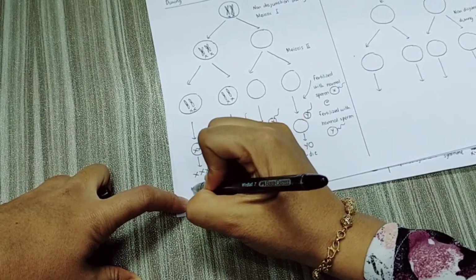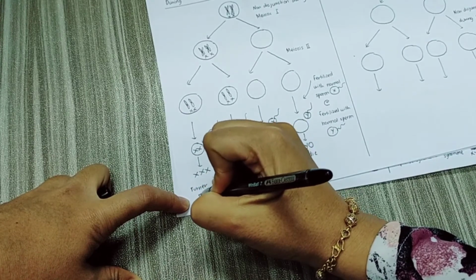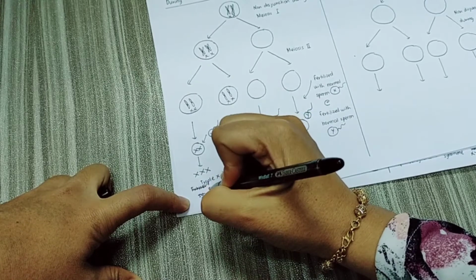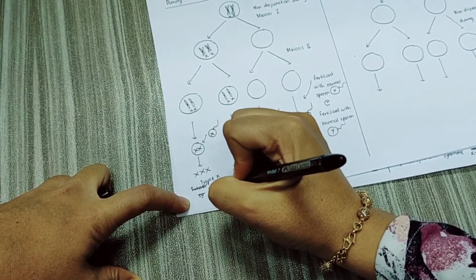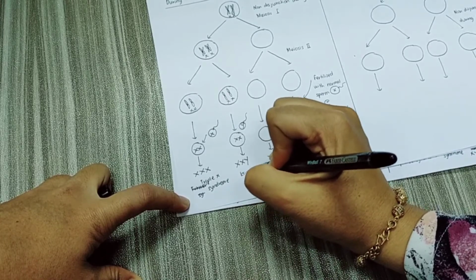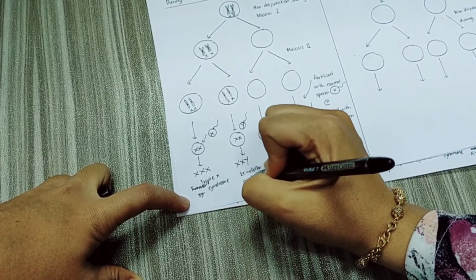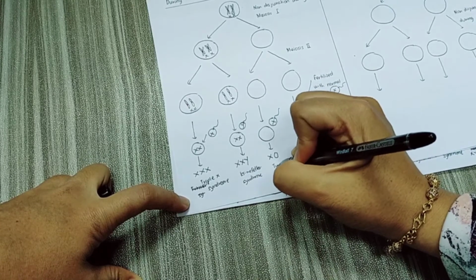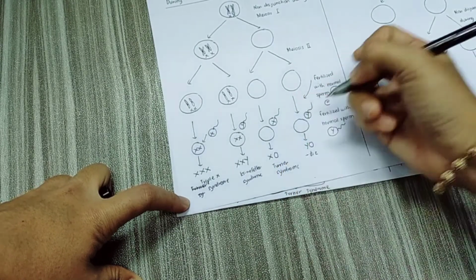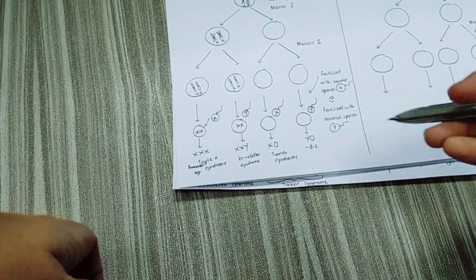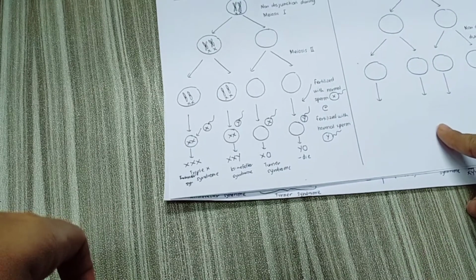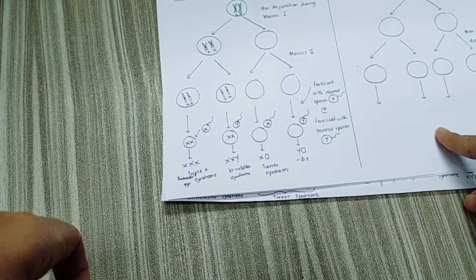Okay, so XXX means triple X syndrome. XXY is Klinefelter syndrome. Okay, XO is Turner syndrome. Okay, so these are all the possible genetic disorders that can be produced if non-disjunction during oogenesis occurs at meiosis 1.